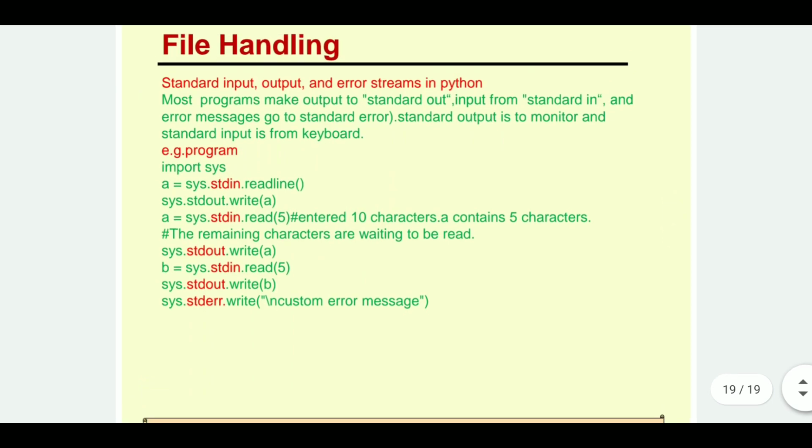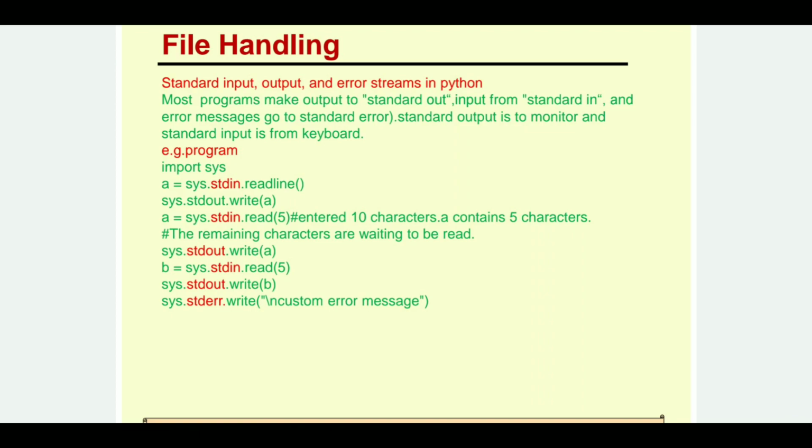The last topic of this class is standard input, output and error streams in Python. As we know, the standard input is our keyboard, standard output is the monitor or we can say the console, and the standard error stream is also an output, that is your console, right? So an example program is given.